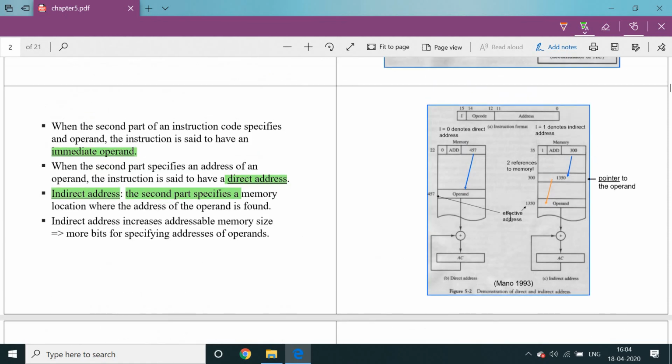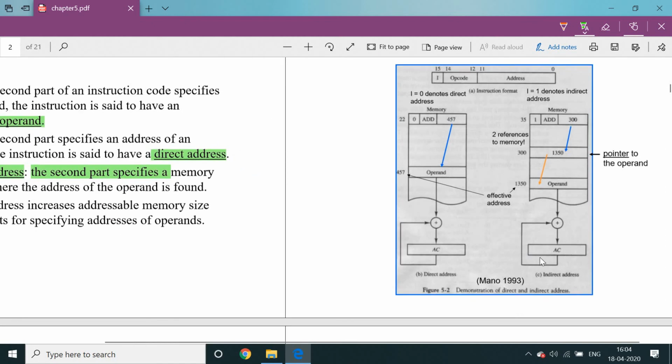Here is a small representation of the direct and indirect addresses. Let us see a small example. Here is the computer instruction: bits 0 to 11 are the address, bits 12 to 14 are the opcode, and the 15th bit is the I field, which indicates either direct or indirect address. It is only a single bit, and the total register size is 16 bits. If the I field equals 0, it denotes direct address. If the I field equals 1, it denotes indirect address.